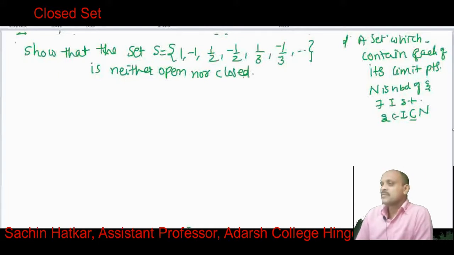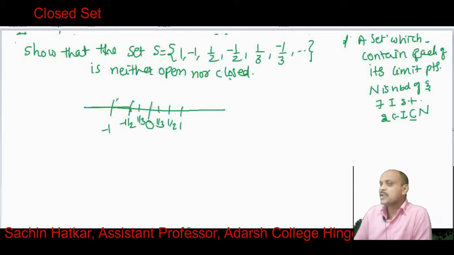If we see this set, all the members of S are clustering near the point 0. Here is -1, here is +1, then -1/2, +1/2, +1/3, -1/3.